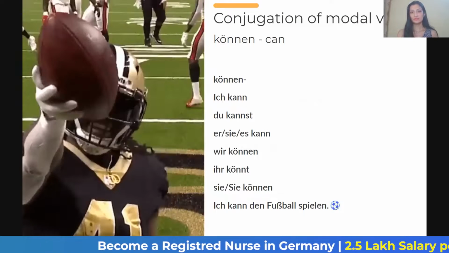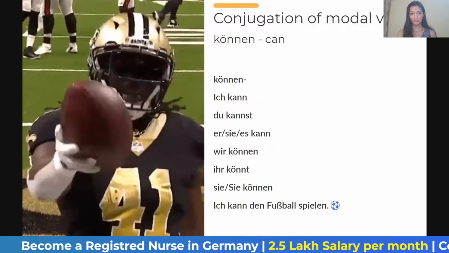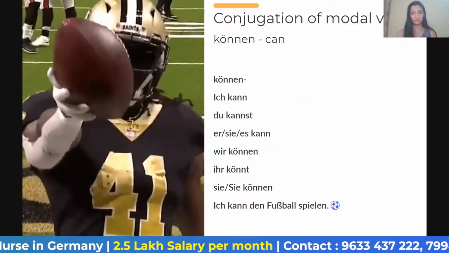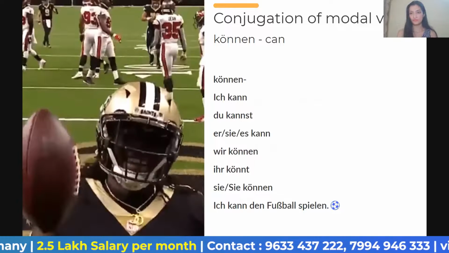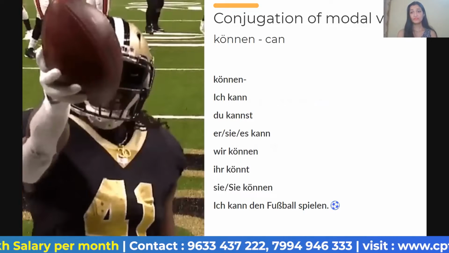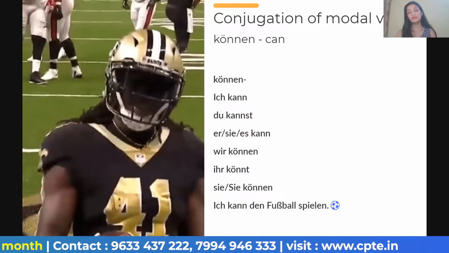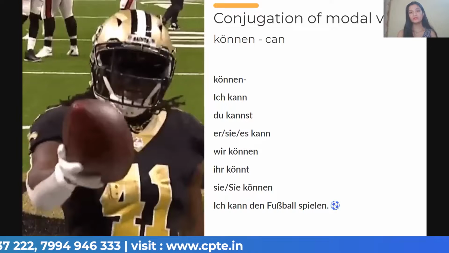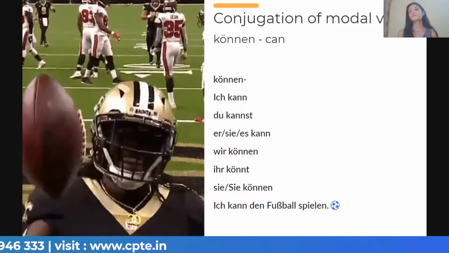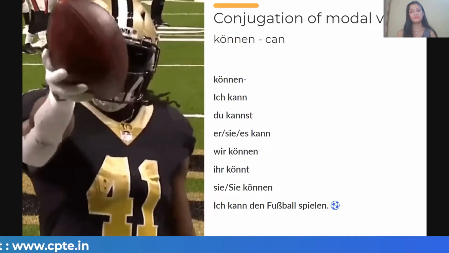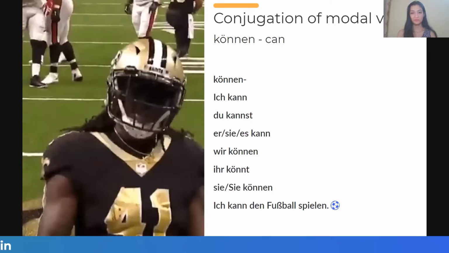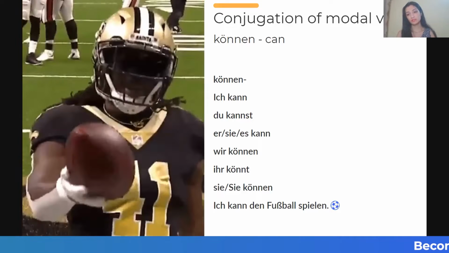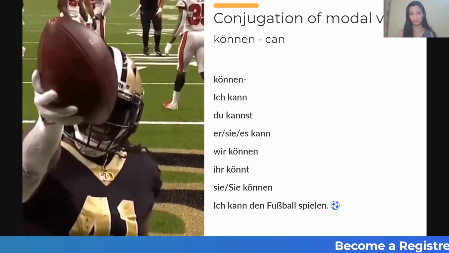Now, coming to the conjugation, you can see the conjugation of können. Ich kann, du kannst, er/sie/es kann, wir können, ihr könnt, sie and capital Sie können, which is I can, you can, he, she, it can, we all can, you all can, they can. Okay? So people, ich kann den Fußball spielen. I can play football.